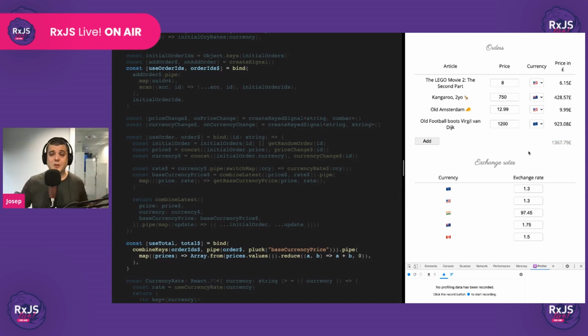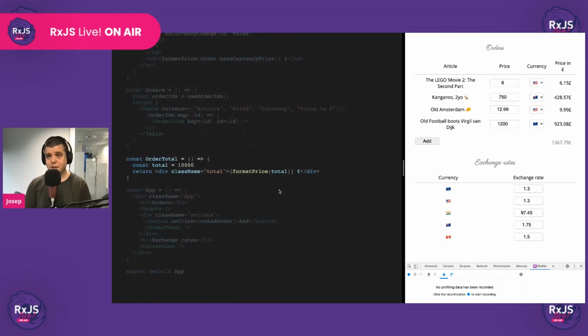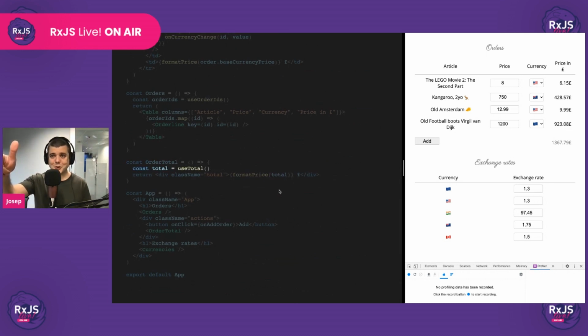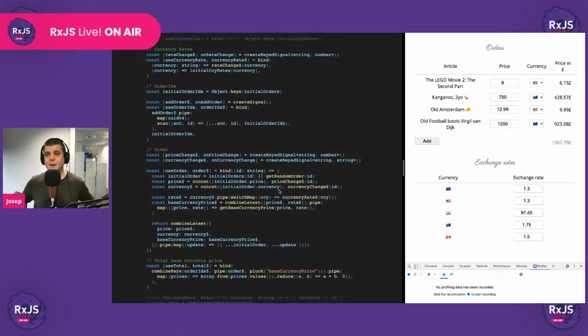So using a reactive state management library has a lot of benefits. One of them is that we can avoid this. We don't have to constantly be worrying about whether we're going to be triggering unnecessary re-renders or stressing React with unnecessary re-renders. Oh, I forgot to plug here the useTotal hook before. Sorry about that. Now let's have a look at the code that we have produced.